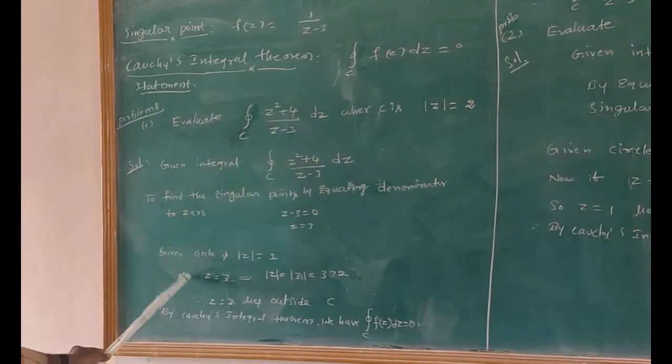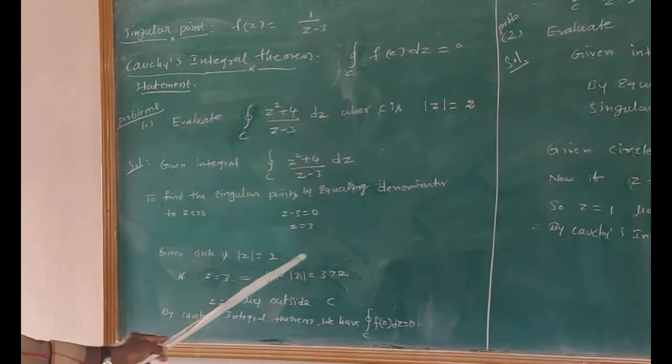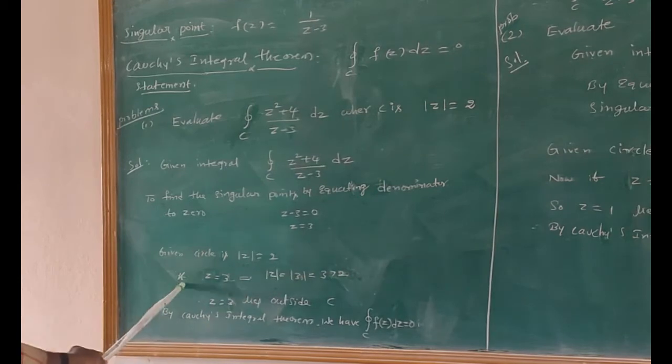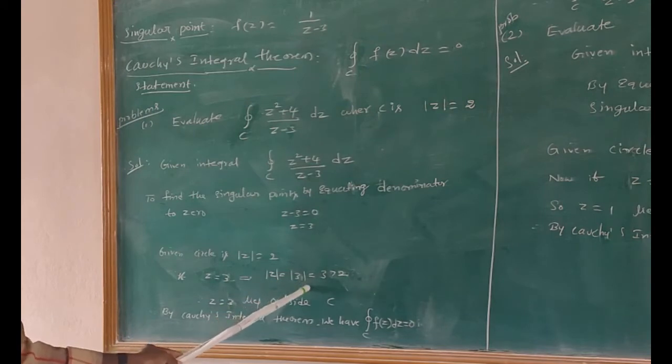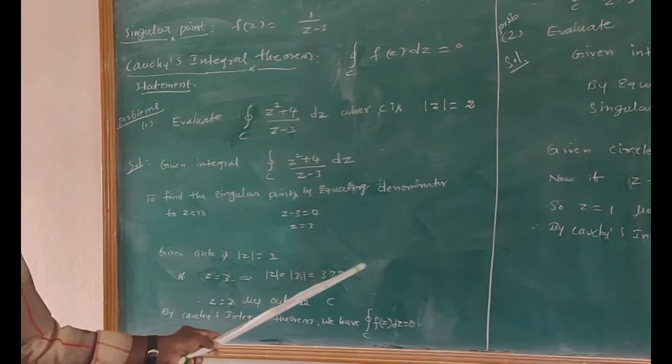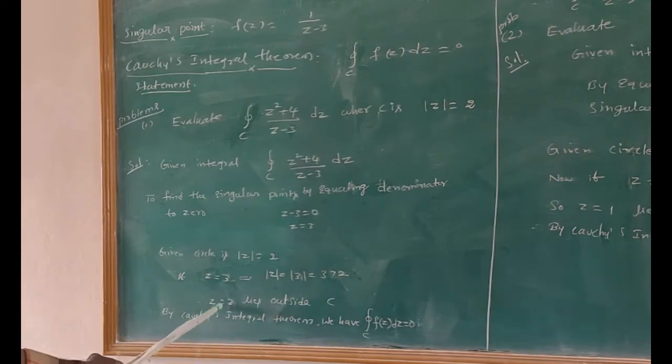According to the given data, the given circle is modulus of z equals 2. If z equals 3, taking modulus on both sides, modulus of z equals modulus of 3 equals 3, which is greater than 2. Therefore, z equals 3 lies outside the circle.